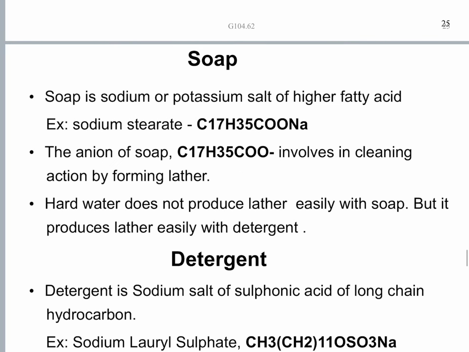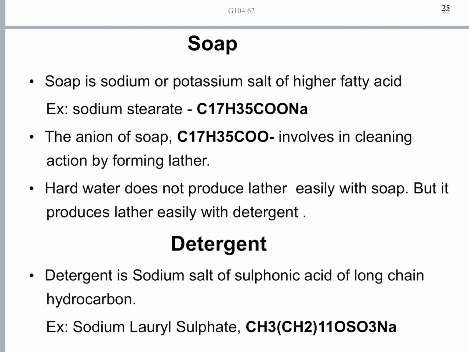Next is soap. Soap is the sodium or potassium salt of higher fatty acids. Fatty acids you have most commonly come across at school level. A fatty acid will have a lengthy carbon chain, and at the end of the chain will have COOH, that's called a fatty acid. Soap is the sodium or potassium salt of a fatty acid. Example, sodium stearate.